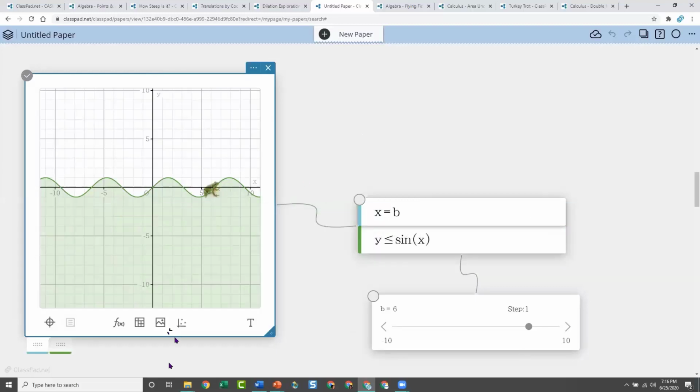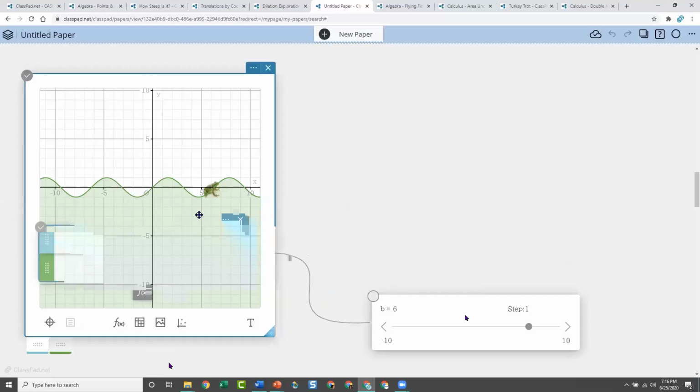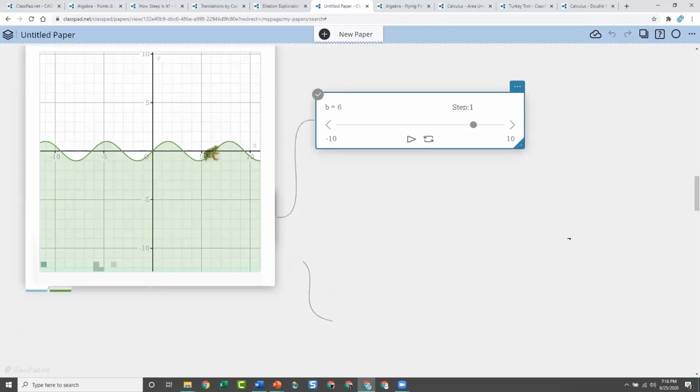Unless you click the image again, and then it'll come back up. So if you didn't want them to see this, you could hide that as well. Anything you put under it is now hidden, and maybe you only want them to see the slider. So whenever you don't want something seen, right now the way to hide it is to put it underneath something, and it usually stays hidden. Eventually, down the road, we're developing a way to actually lock and hide stickies and things so that you don't see them.